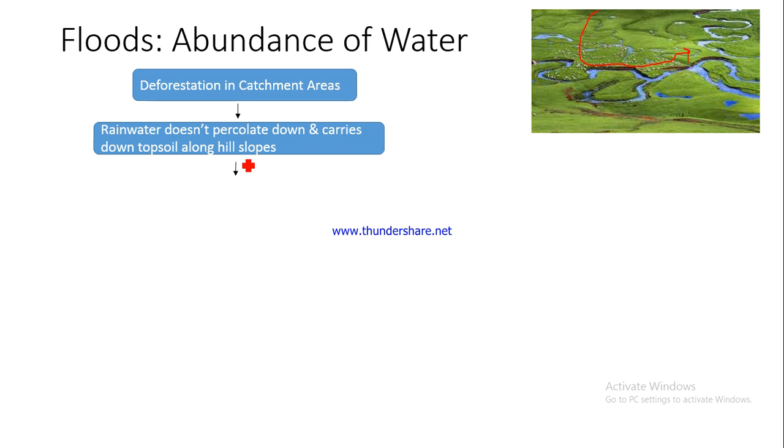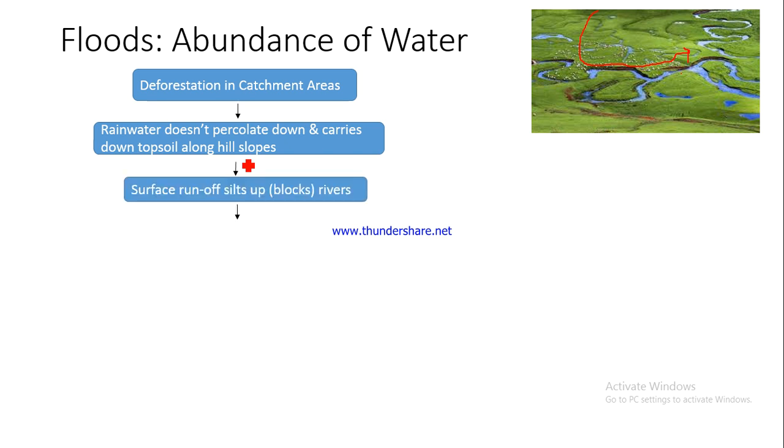And while it is flowing down, because the trees are not there, the soil would not be able to remain stuck at its position. It would also get carried off by the water. So down the hill slopes the water will come, and along with the water the topsoil would also come. So in one way there would be a lot of soil erosion.